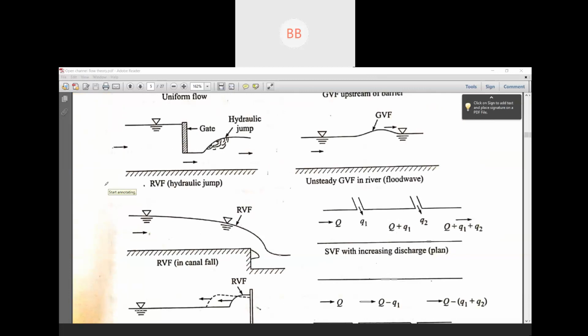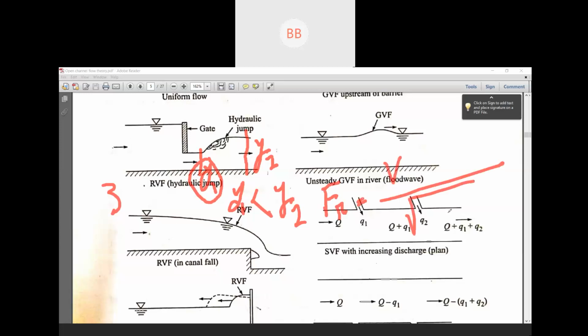So that is why, if you see this figure number 3, here your depth is less as compared to this. y2 is more and y1 is less, or you can say y1 is less than y2. So that's why the Froude number here is greater than 1, because your Froude number is inversely proportional to your depth of flow. As the equation is V over root of g y. So if y is more, then your Froude number will be less. If y is less, then your Froude number will be more.